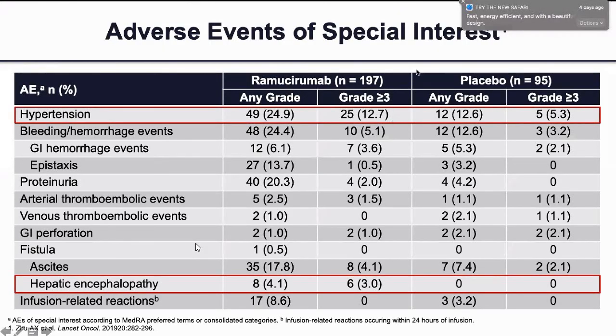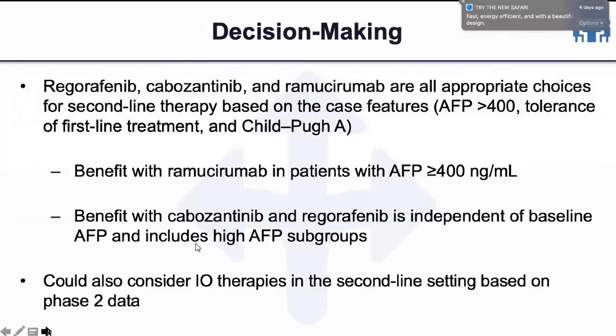So, adverse events of special interest with Cyremza, we know, are increased BP and bleeding tendencies. So the decision making, I think we have discussed this. Decision making depends on the AFP levels, the number of lesions, the vascular invasion, whether the cirrhosis is compensated or not, and what all treatment options the patient has received. So basically, it's patient-related factors, disease-related factors, and in today's world, the financial factors.